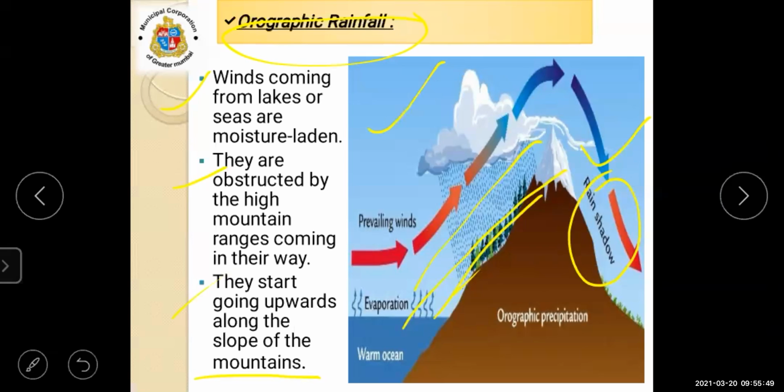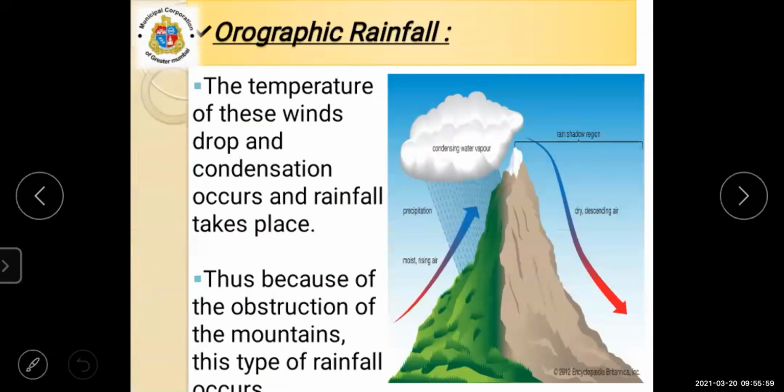In this type, because the winds are obstructed by the high mountains, orography rainfall occurs. See here, the temperature of these winds drops, condensation occurs and rainfall takes place.